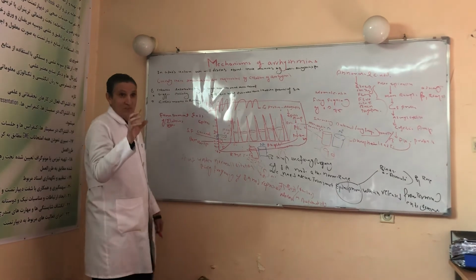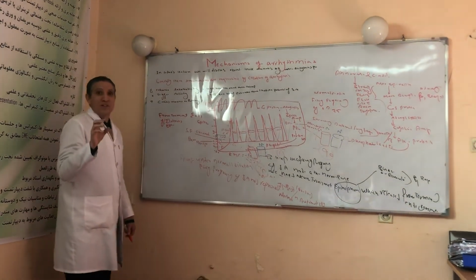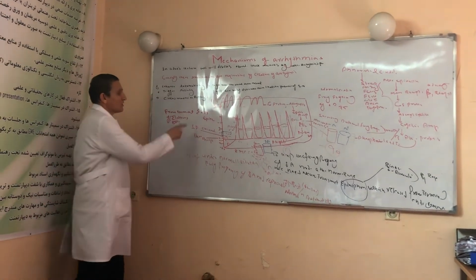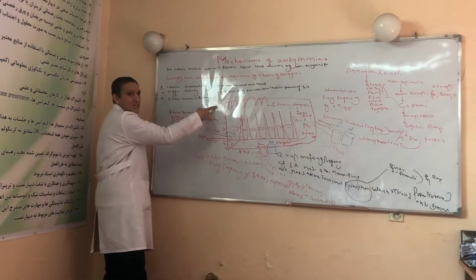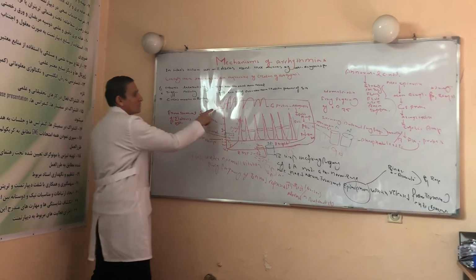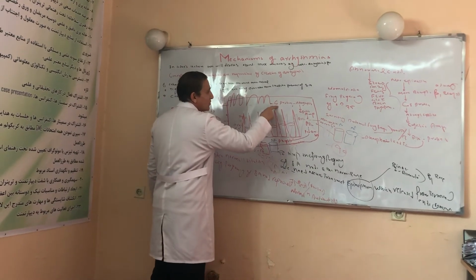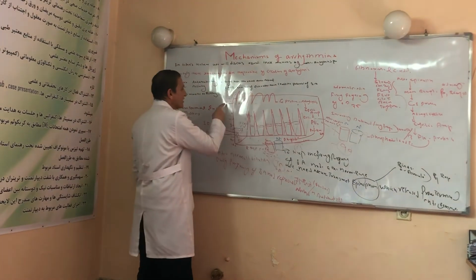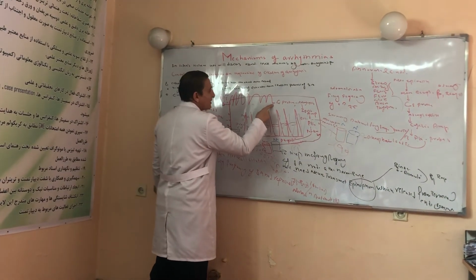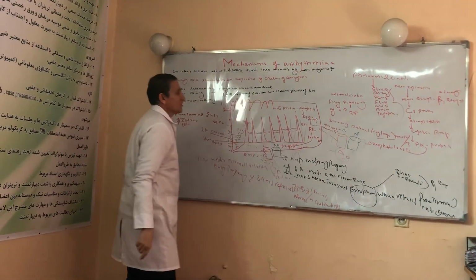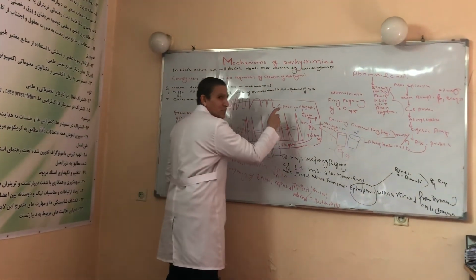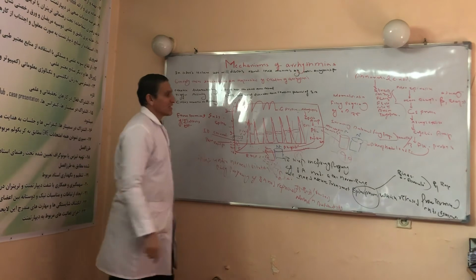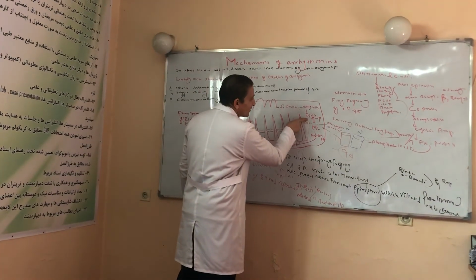under the normal condition, when the firing frequency is 75 beats per minute, a normal amount of norepinephrine is released from the terminal ends of the sympathetic nervous system. So this noradrenaline binds to which receptor? The beta-1 receptor. After that, the beta-1 receptor, which has an external part and an internal part, leads to stimulation of which protein that plays a major role in the cell? The G protein. This G protein leads to stimulation of adenyl cyclase, and the adenyl cyclase leads to cyclic AMP.